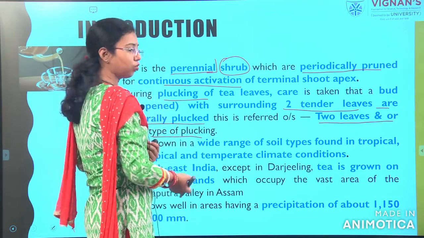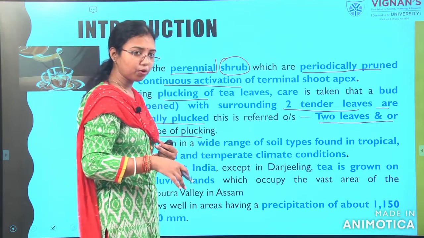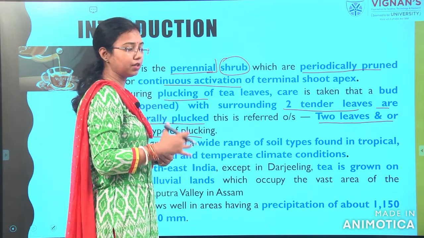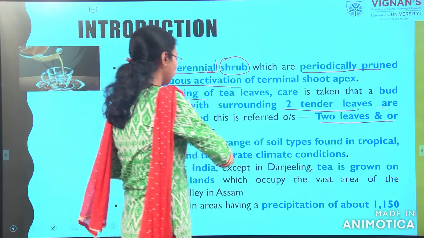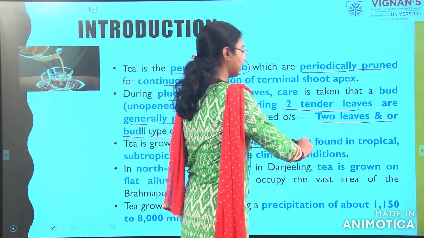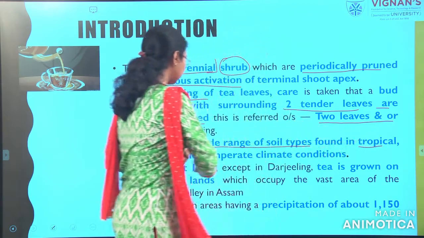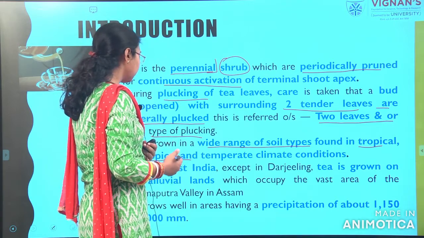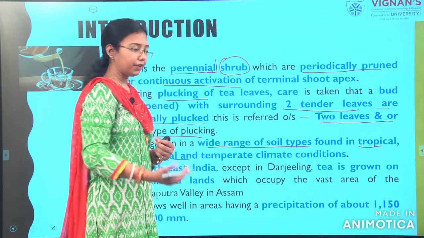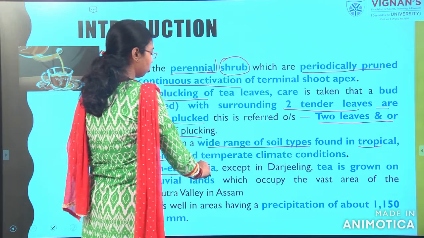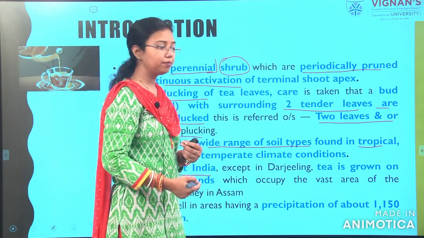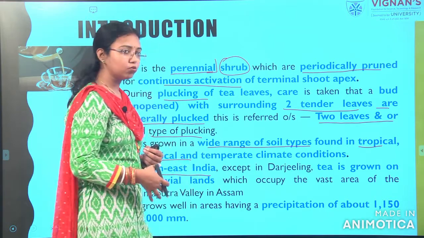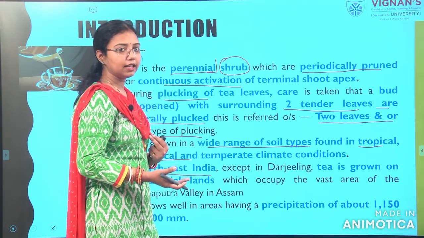It is mainly grown in tropical and subtropical regions where the temperature, climate and rainfall are suitable for tea processing. A wide range of soil types in tropical and subtropical climates can be used. In the northeast of India, mainly Darjeeling and Assam are very famous for tea, and in southern India, Nilgiris and Coorg.